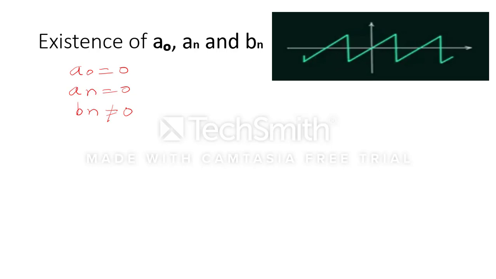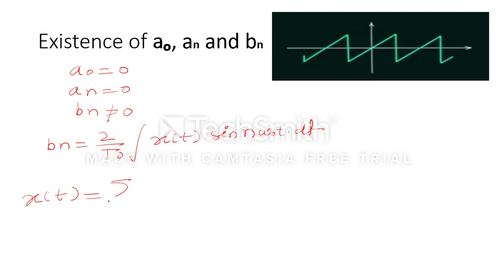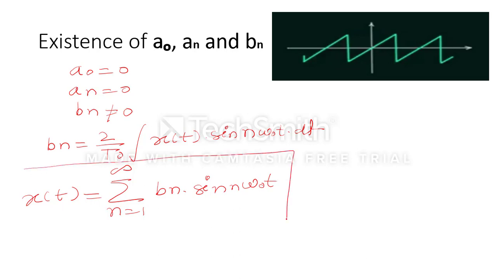The formula of bn, we all know, is 2 by T naught integration x of t sin n omega naught t dt. Once we get the value of bn, the final answer will be x of t equal to summation n equal to 1 to infinity bn multiplied by sin n omega naught t. This will be our final answer.